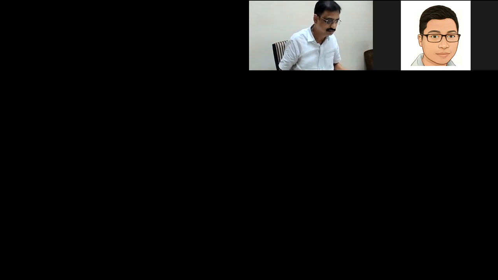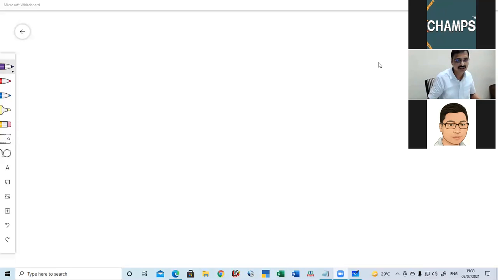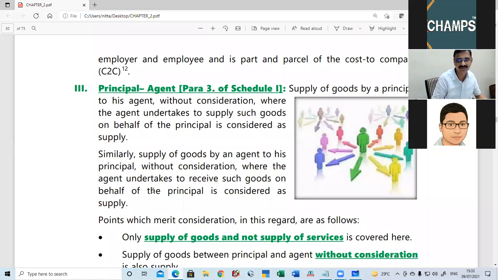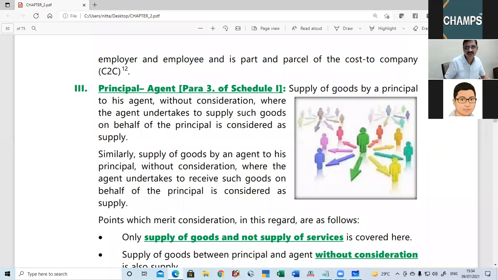In that, we have already checked point number 1 relating to permanent transfer or disposal of business assets on which GST credit, input tax credit, has already been taken. Now we will proceed.